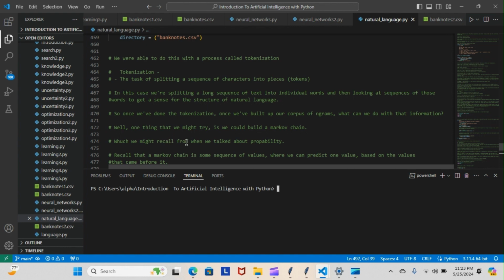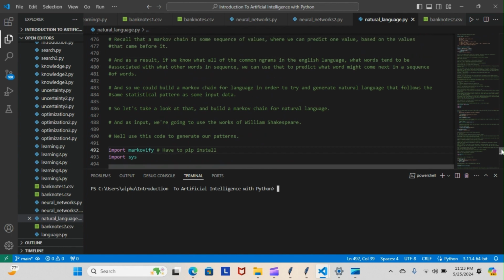Well, one thing we might try is we could build a Markov chain, which we might recall from when we talked about probabilities. Recall that a Markov chain is some sequence of values where we can predict one value based on the values that came before it.